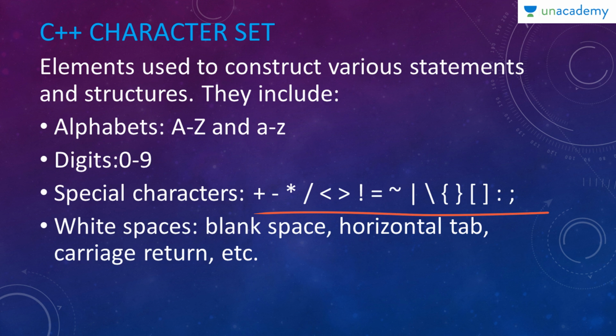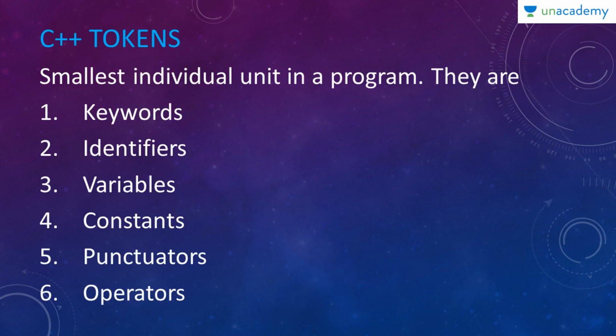And then we have white spaces. White spaces include blank space, horizontal tab, carriage return, etc. There are many white spaces in C++. Even they act as a character set. So alphabets, digits, special characters, and white spaces all together form the character set of the C++ programming language.